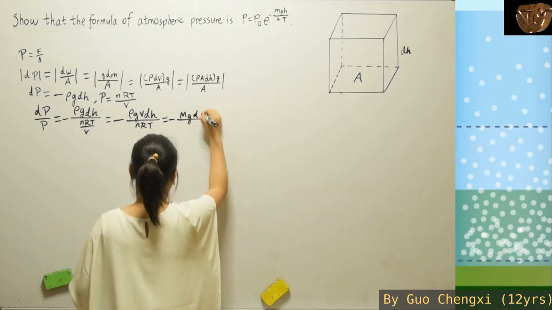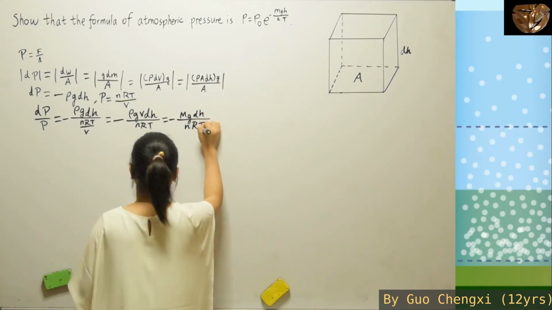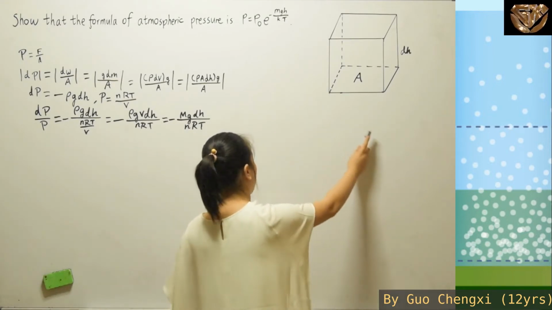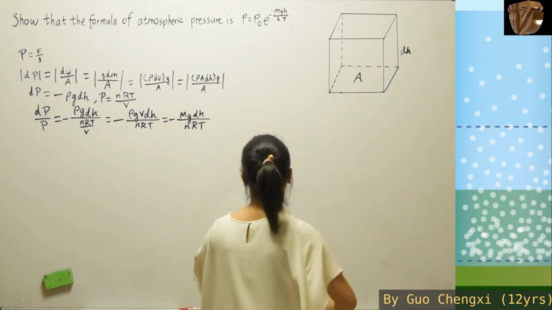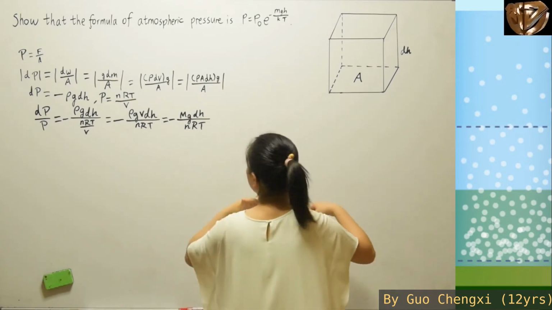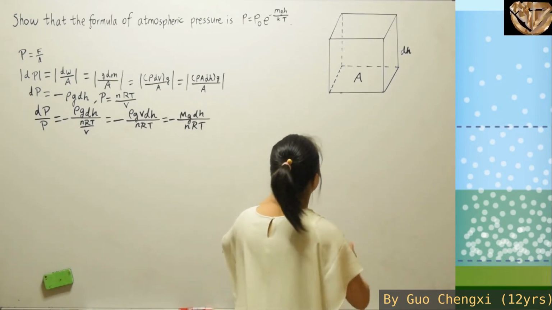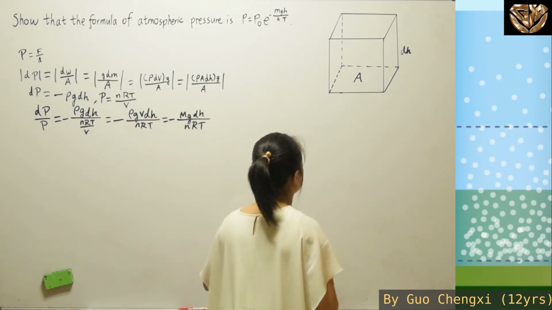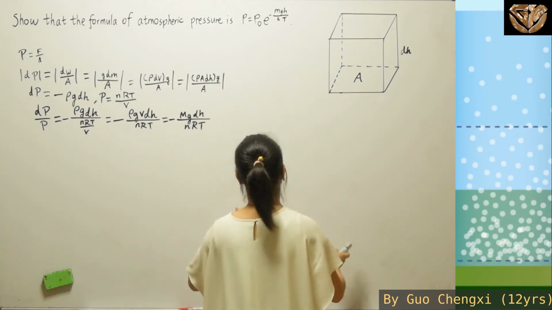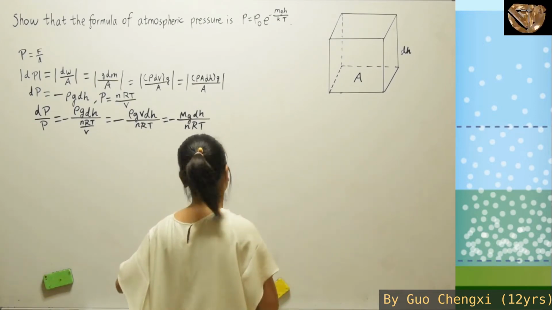Apparently for this part over here, while the rest are still the same, the mass is the mass inside the volume of this cuboid. So we're talking about this cuboid, as it gets higher, as the height increases, the number of particles will increase, the volume will increase, the mass will increase, and the pressure on the below surface will also increase.